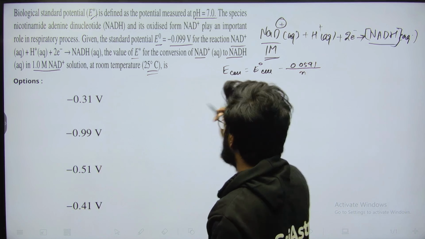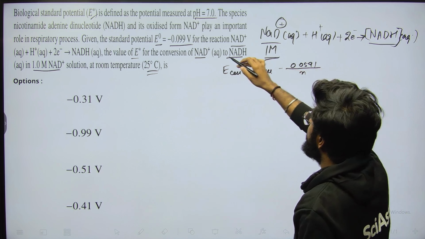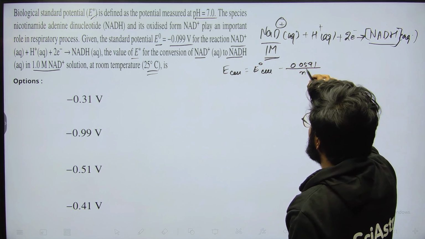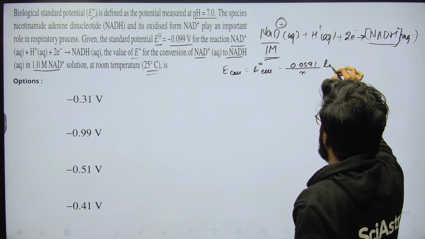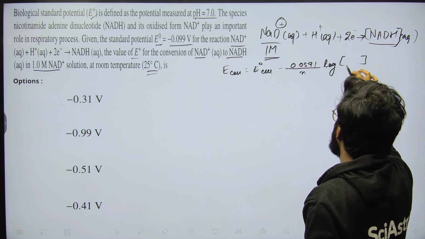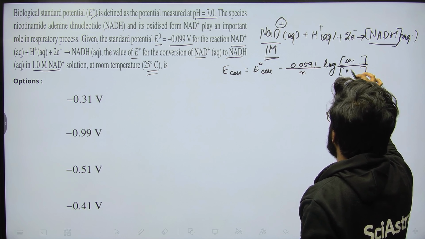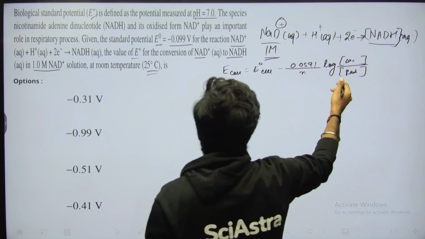Otherwise there is a whole new formula, RT upon nF.